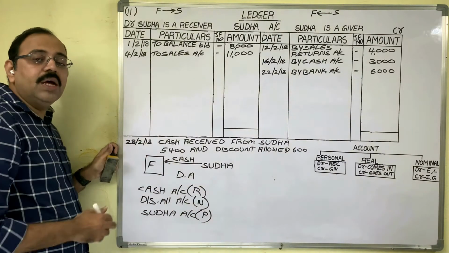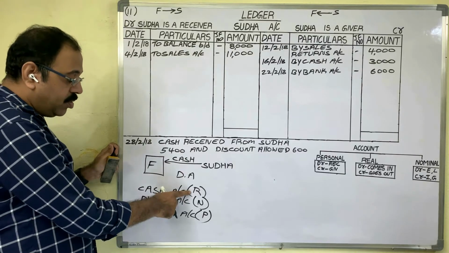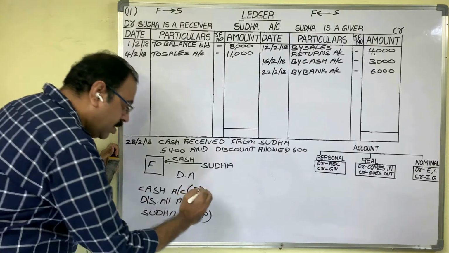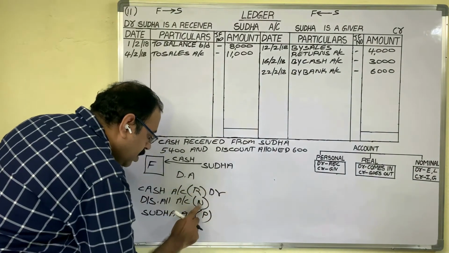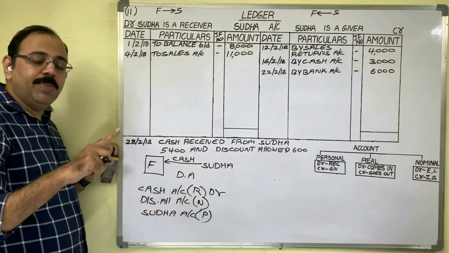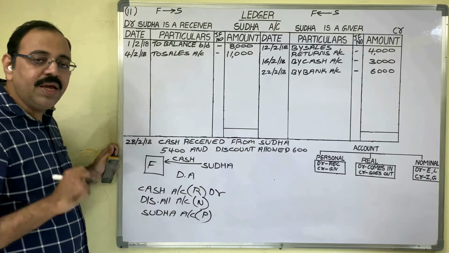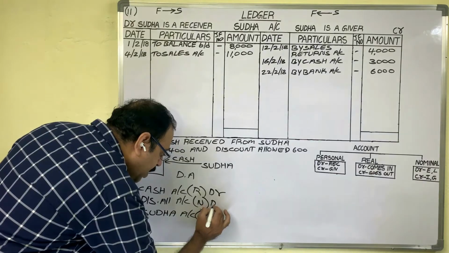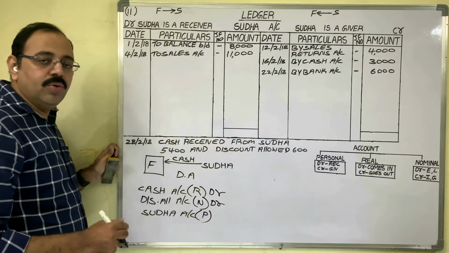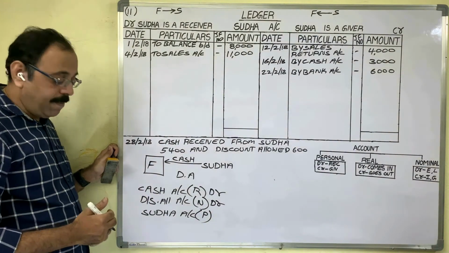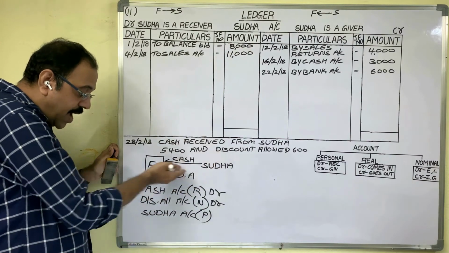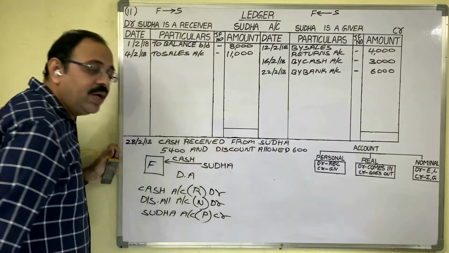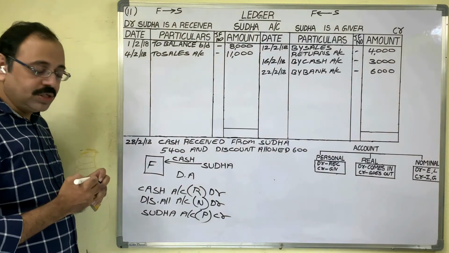One by one, apply the double entry principles. Real account rule: debit what comes in, credit what goes out. Cash is coming, debit. Nominal account rule: debit all expenses and losses, credit all incomes and gains. Discount allowed is a loss to us. We should debit it. Personal account rule: debit the receiver, credit the giver. Sudha is giving cash to us. So she is a giver. We should credit. You may get one doubt.